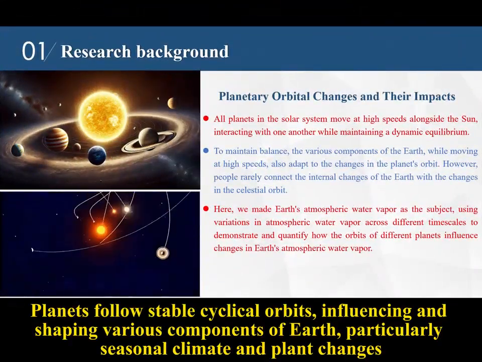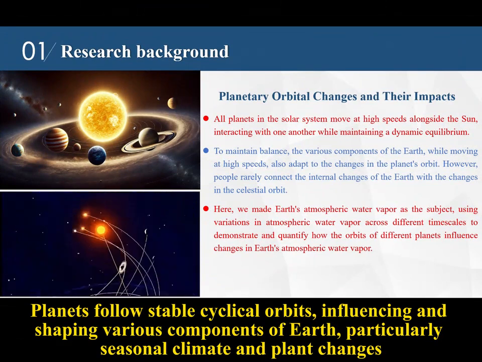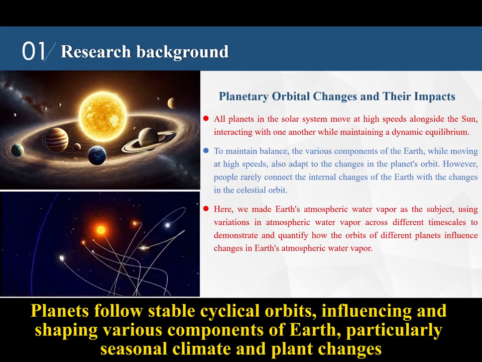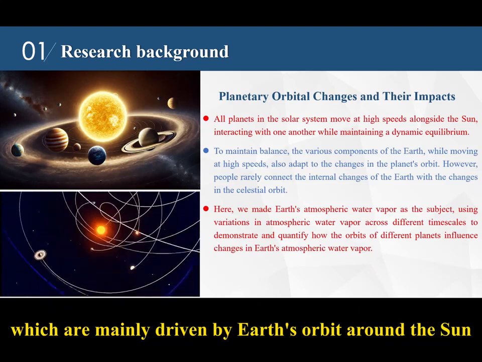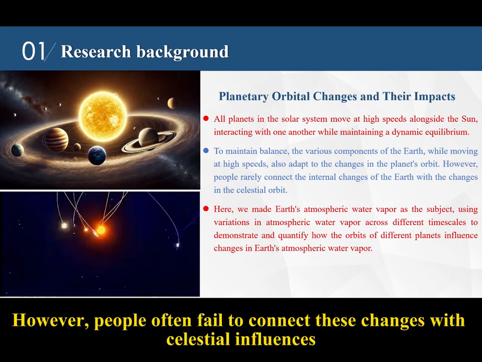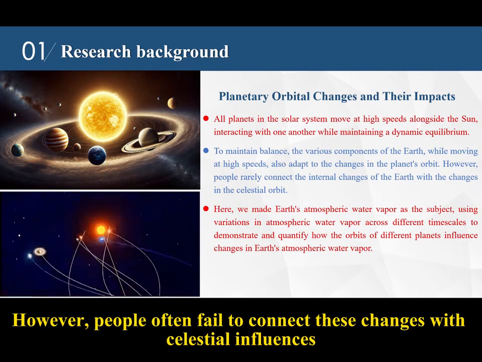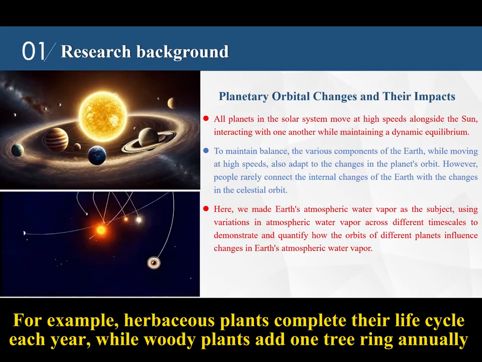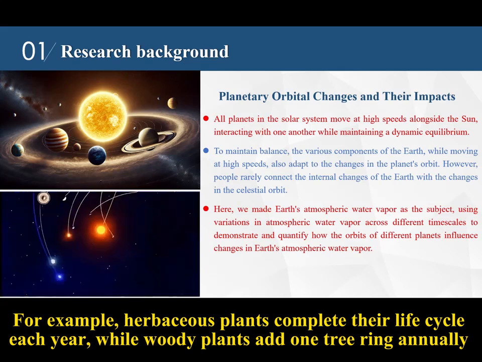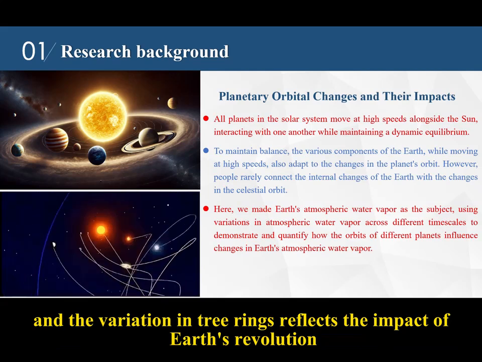Planets follow stable cyclical orbits, influencing and shaping various components of Earth, particularly seasonal climate and plant changes, which are mainly driven by Earth's orbit around the Sun. However, people often fail to connect these changes with celestial influences. For example, herbaceous plants complete their life cycle each year, while woody plants add one tree ring annually, and the variation in tree rings reflects the impact of Earth's revolution.